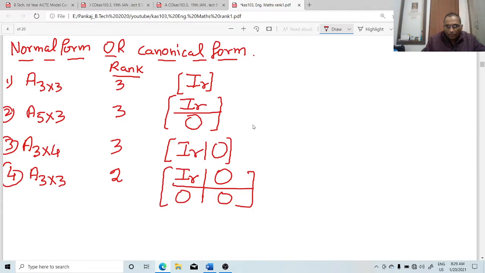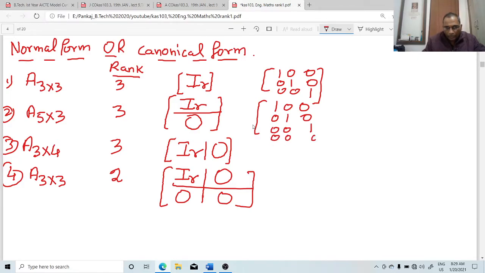If I write the identity matrix of the first one, it can be written as 1 0 0, 0 1 0, 0 0 1. That means there is no 0 row and no 0 column. In the second case, you can write this matrix as 1 0 0, 0 1 0, 0 0 1, and because there are 5 rows, the remaining 2 rows will be 0 rows. We divide it like this. So this is the form of the second.